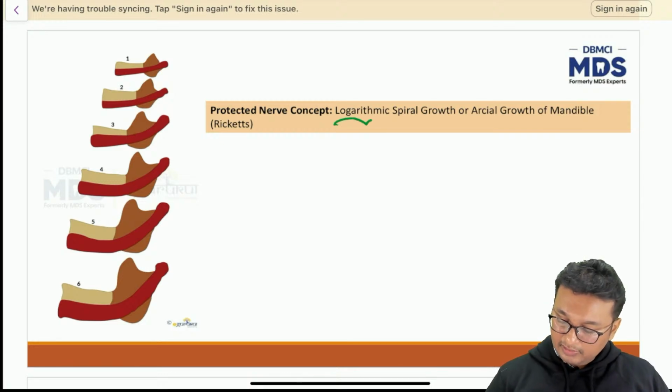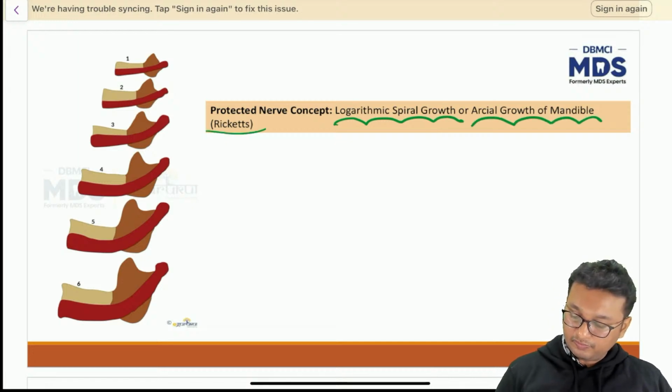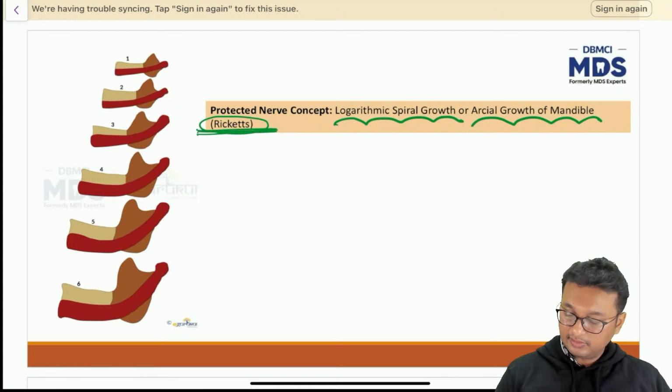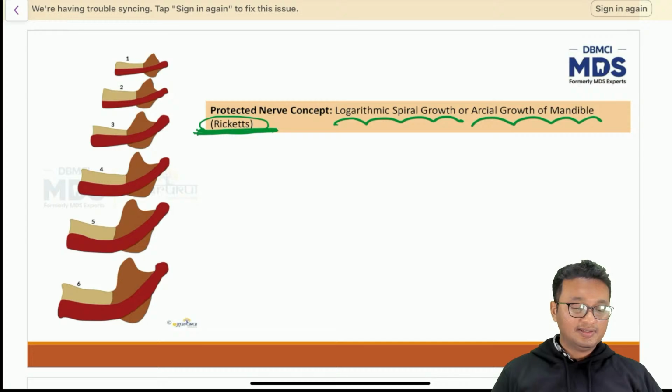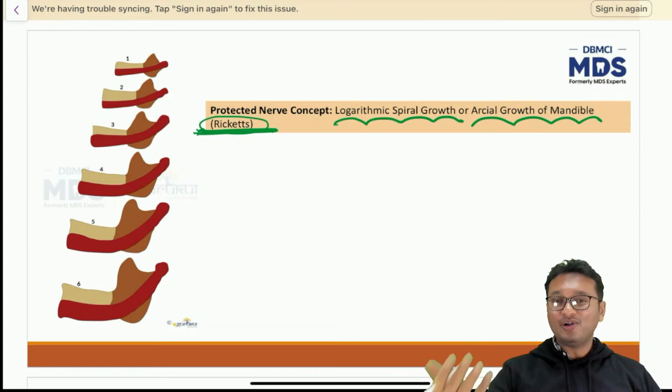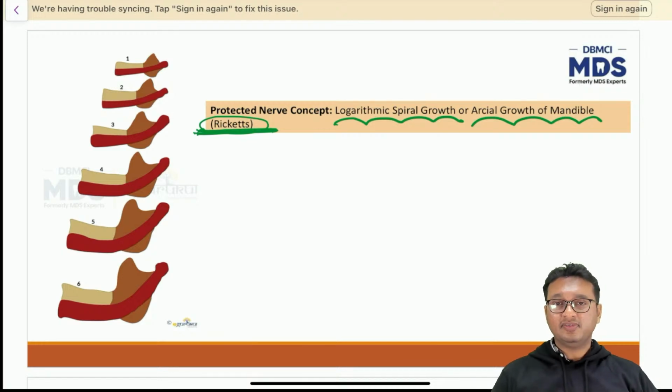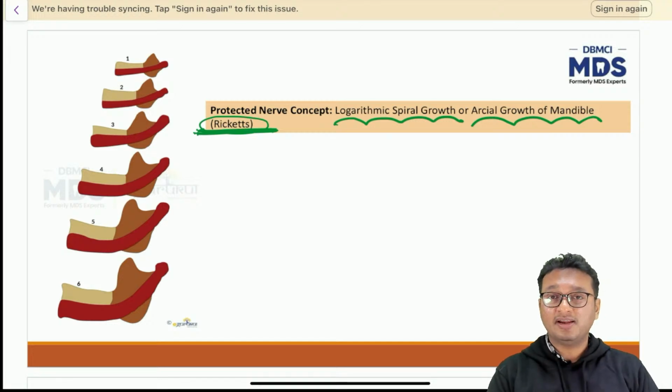So there is a logarithmic spiral growth or the archal growth of mandible which was put forth by Ricketts. Now Ricketts is like a god of orthodontics, and he has extensive research in different fields. So in post graduation theory exams, we have a 100 marks question about the contribution of Ricketts in the field of orthodontics.